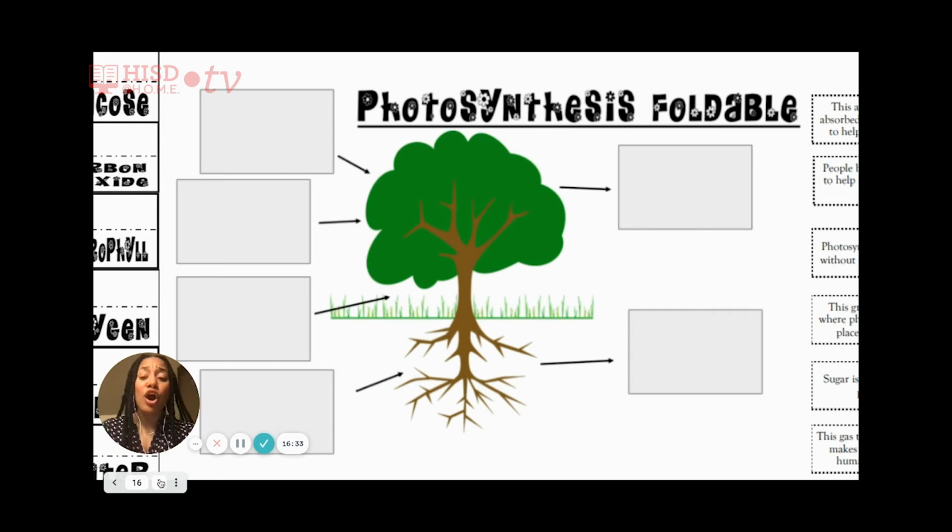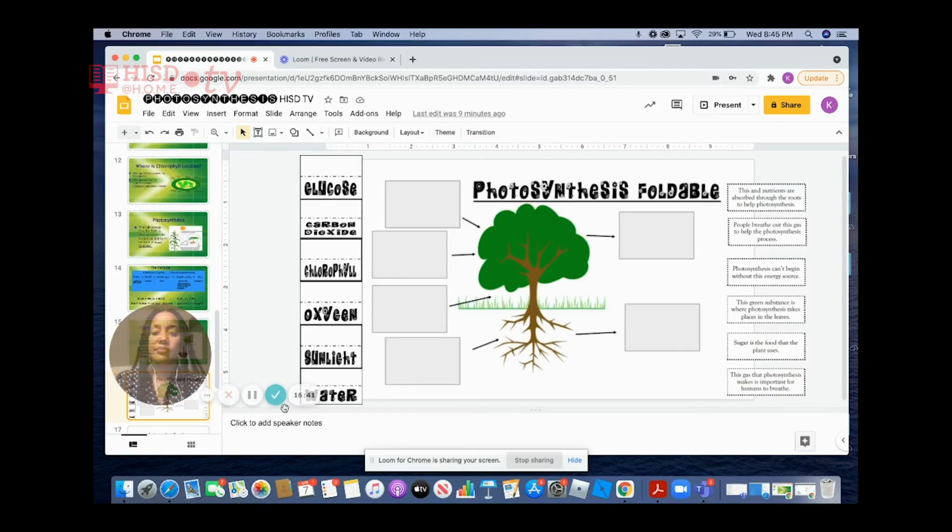So now that we know a little bit more about photosynthesis, let's sort it all together. So as you can see, we have 4 things that are going into the tree and then 2 things that are going out. So let's get started with the easy part.